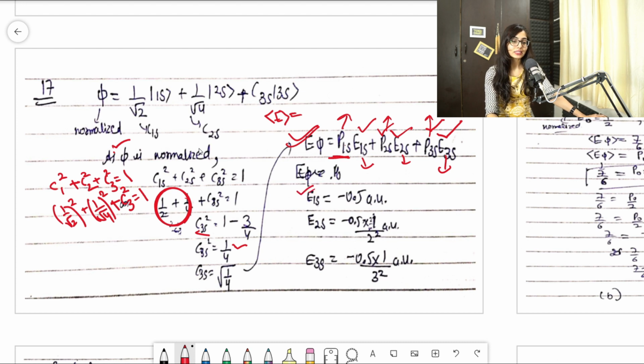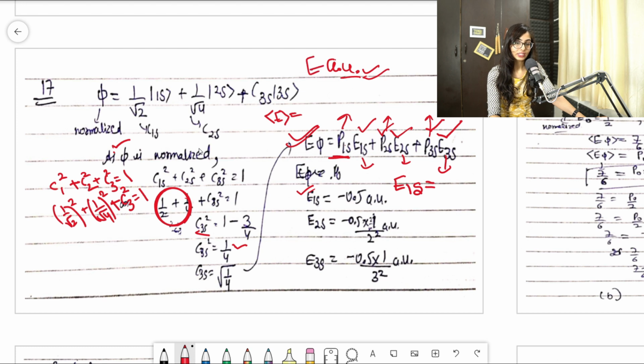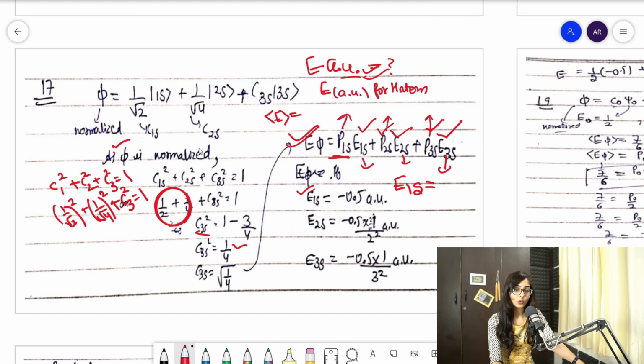So you know this E1s. I told you the energy formula for the hydrogen atom in atomic units, and it was also mentioned in the question, guys, that you need to find the energy value in atomic units. So the energy value in atomic units for the hydrogen atom is equal to minus 0.5 Z square by n square. Clear?